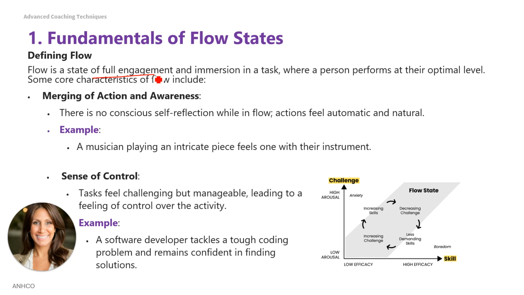The sense of control. Tasks feel challenging but manageable, leading to a feeling of control over the activity. For example, a software developer tackles a tough coding problem and remains confident in finding solutions. Take a look at the diagram on the right, which shows challenge versus skill in the flow state. As you can see here, there's increasing skill, decreasing challenge, less demanding skill, increasing challenge.